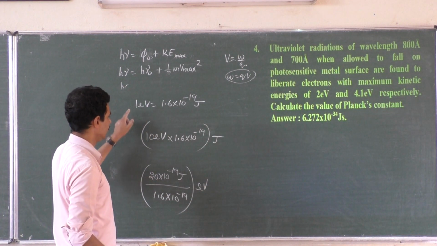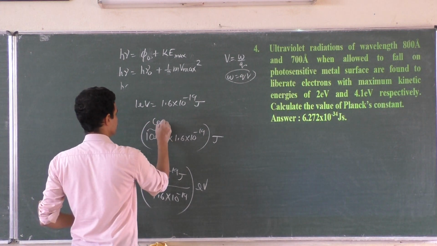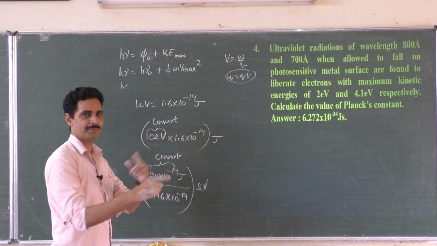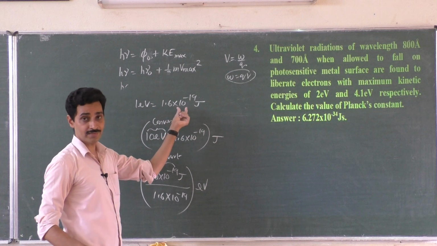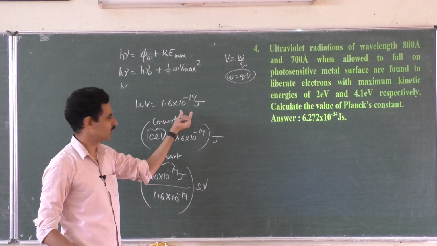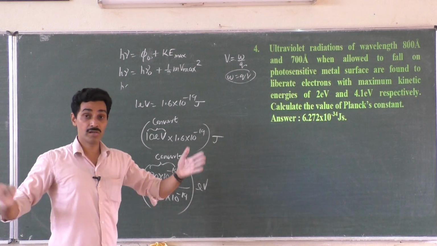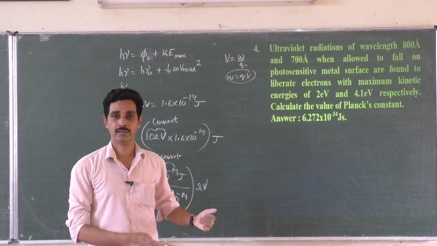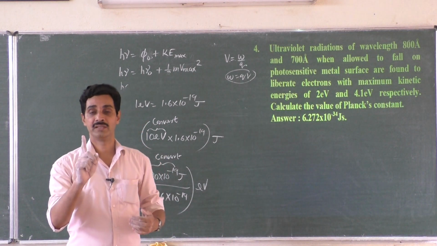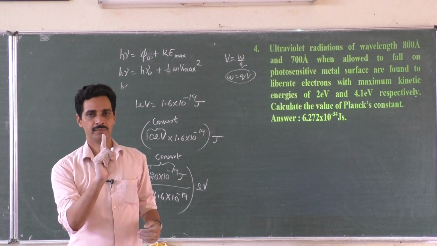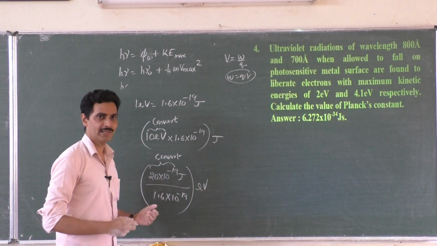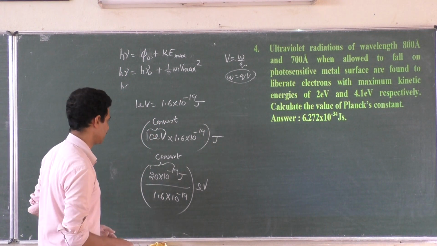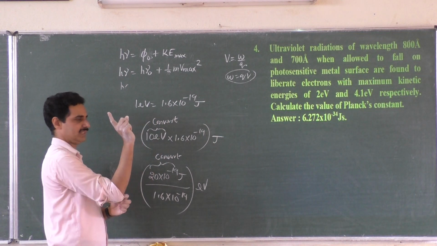Very simple. See, I want to convert this, right? Cross multiplication method. 1 electron volt means 1.6 into 10 to the power minus 19 joules. So such a small energy is taken as 1 electron volt. 100 kg is taken as something, 1000 kg is taken as something like that. 100 centimeter is taken as 1 meter. Such a large quantity is taken as 1 meter. Similarly, 1 electron volt is taken as 1.6 into 10 to the power minus 19. Such a small quantity is represented as 1 eV.